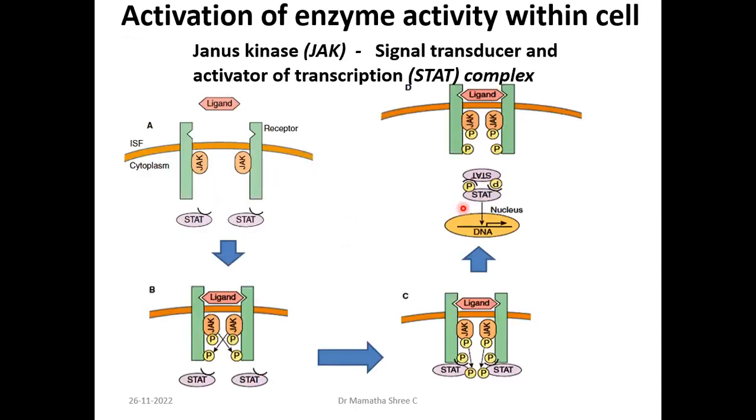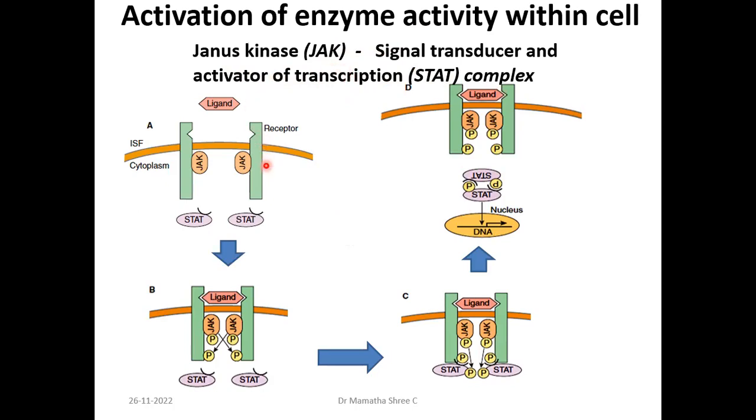For example, we call it the Janus kinase and STAT complex. The best example here could be prolactin, right? The Janus kinase, JAK, is bound to the signal transducer and activator of transcription, and that is called the JAK-STAT complex.